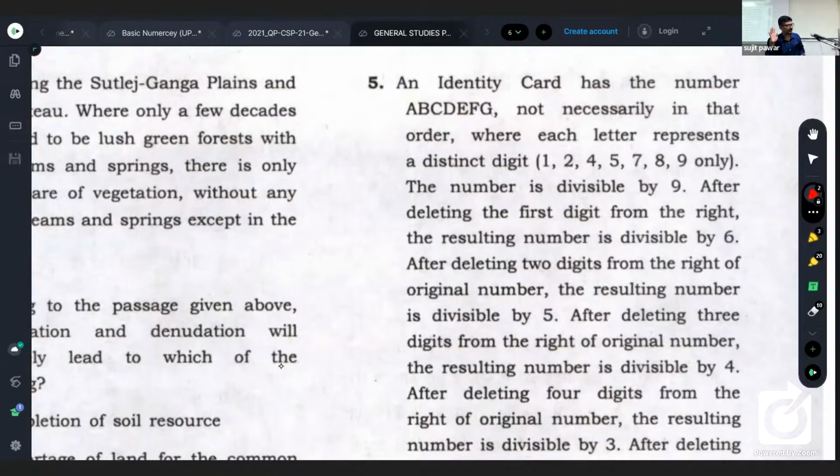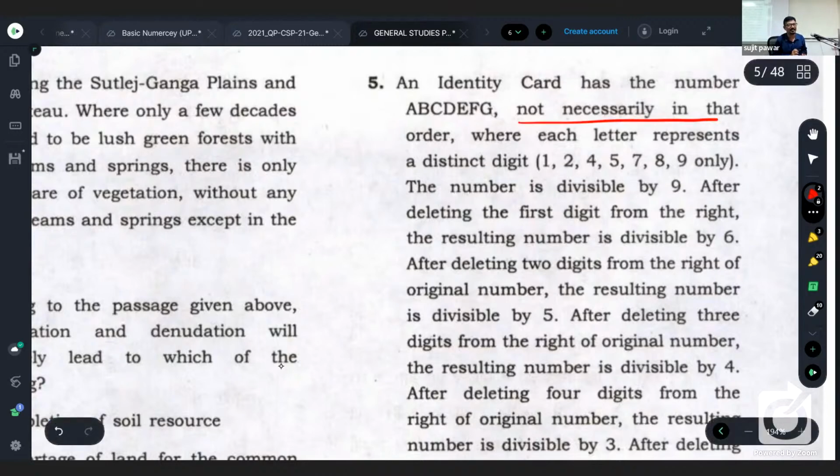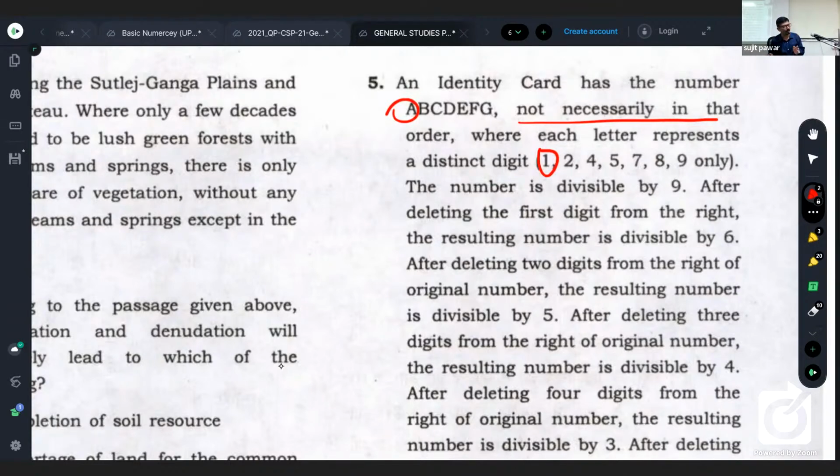A, B, C, D, E, F, G, and they don't forget to tell you that it is not necessarily in that order. It means A is not necessarily 1, like that. Is it clear? Each letter may represent any of the digits 1, 2, 4, 5, 7, 8, and 9, only those.